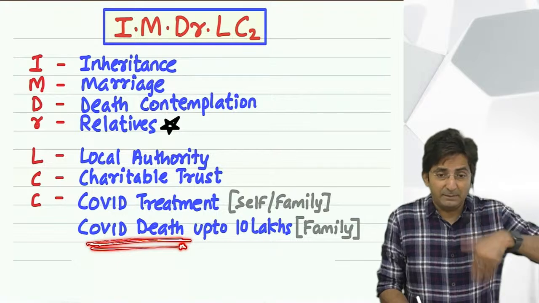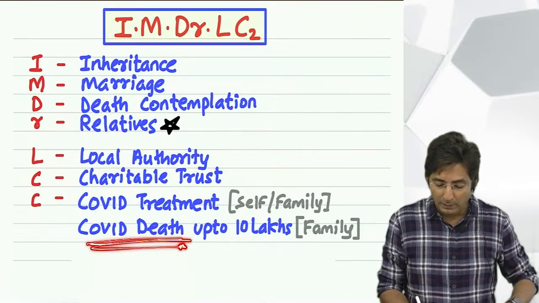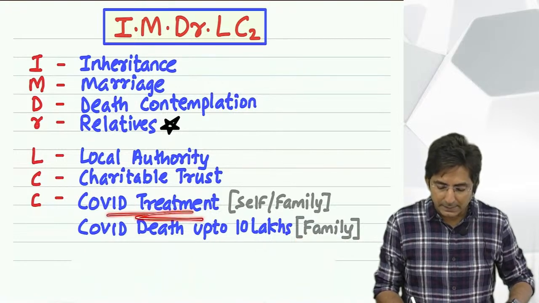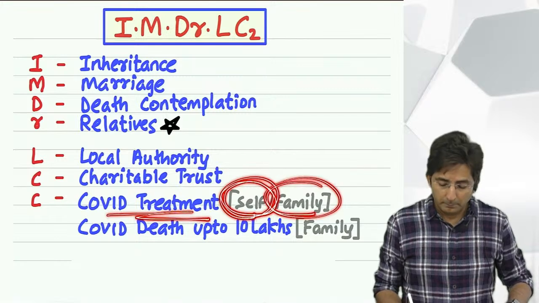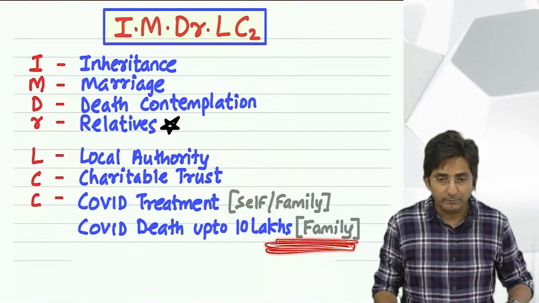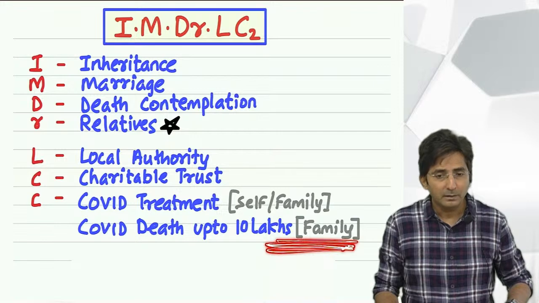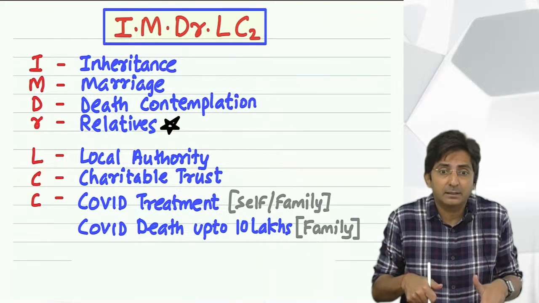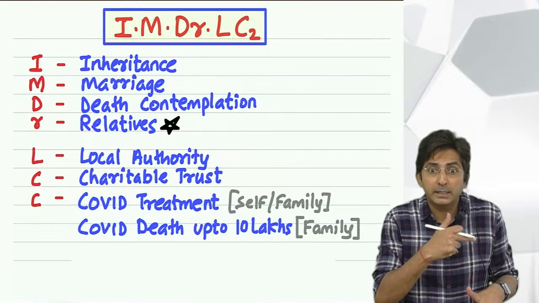If the assessee himself has died, then who will get the money? Family. Here the assessee is alive, so it can be the assessee's treatment or family's treatment. But here I have not written self-wife. Why? Because the assessee had died. Whose death has taken place? The assessee's death. So in my question, it was Mrs. Khanna.